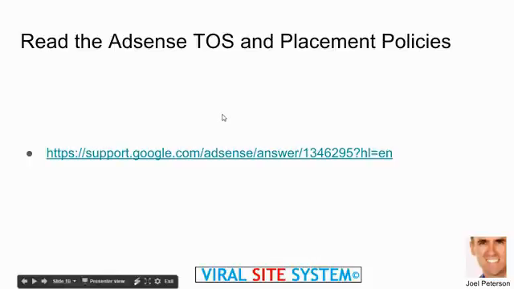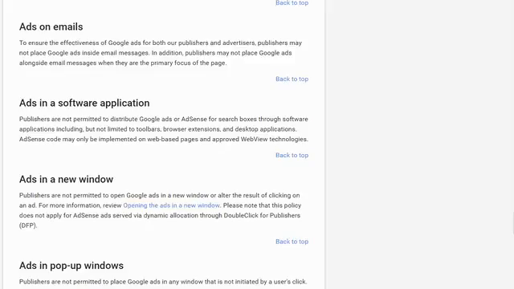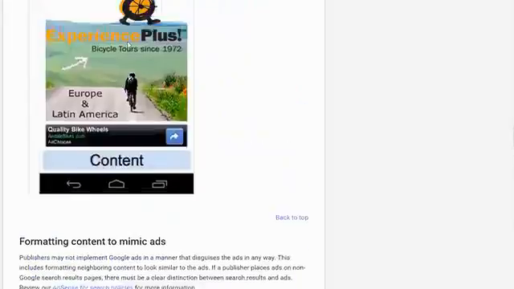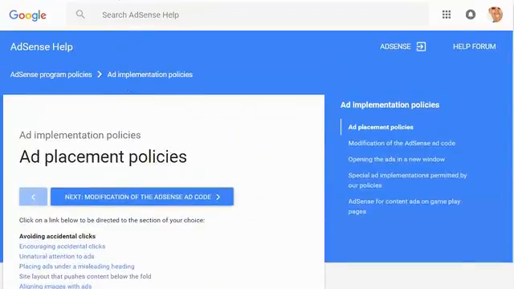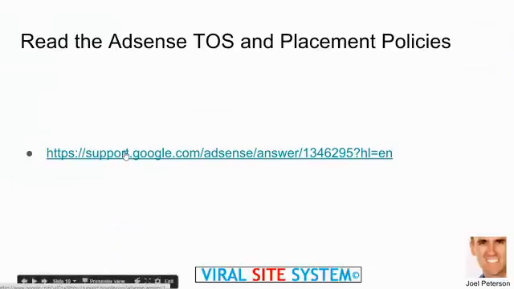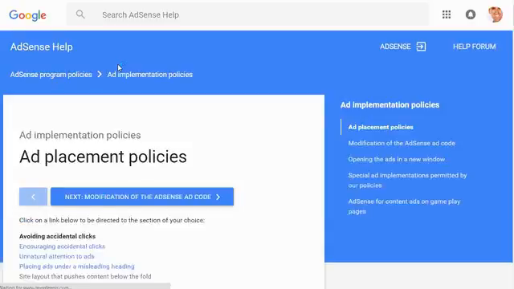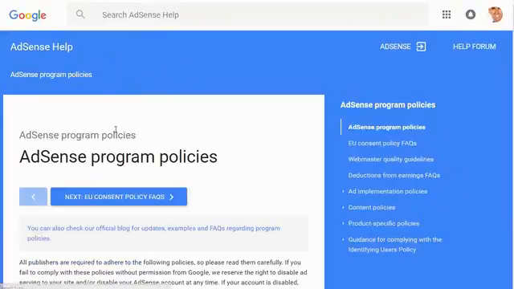I'm going to bring this up again. Make sure you read the AdSense Terms of Service and Placement Policy. If you just go into Google and type AdSense Terms of Service, you're going to find that and read everything, not just the placement policy, but the actual terms of service. Read everything, understand the whole AdSense program policies.